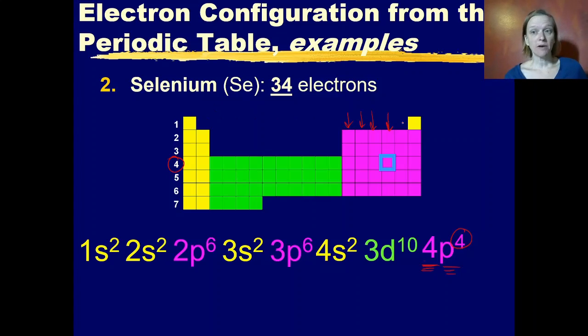Remember, you can use the periodic table or the diagonal rule to help you fill in these earlier sublevels in the electron configuration. The 1s, then the 2s, then the 2p, then the 3s, then the 3p, then the 4s, and remember you have to subtract 1 from the energy level to get the correct energy level for d sublevels. So after 4s comes 3d and then 4p.